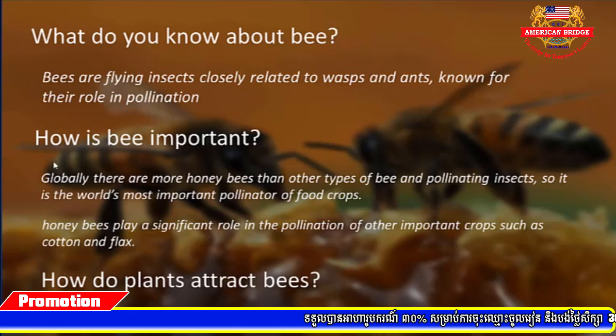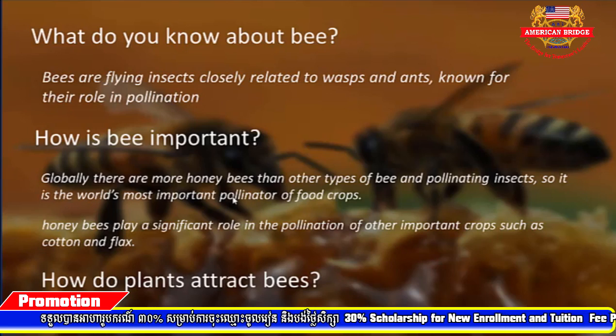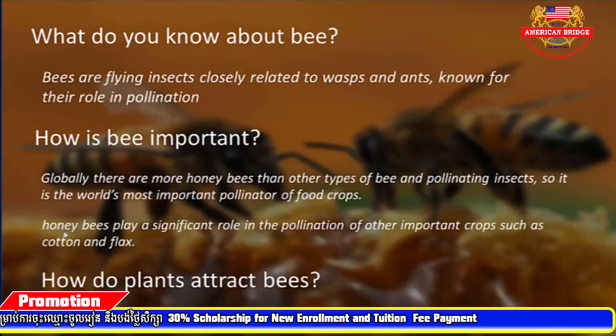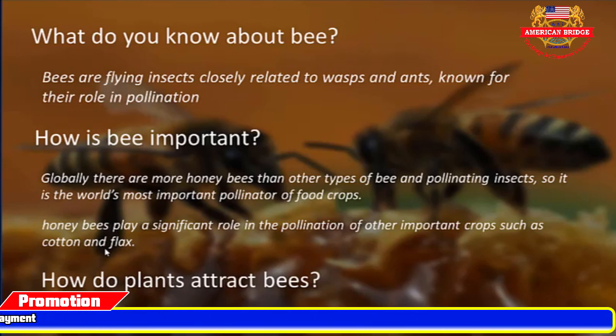So the bee plays a really important role in the reproduction and production of crops. Honeybees play a significant role in pollination of other important crops such as cotton and flax.